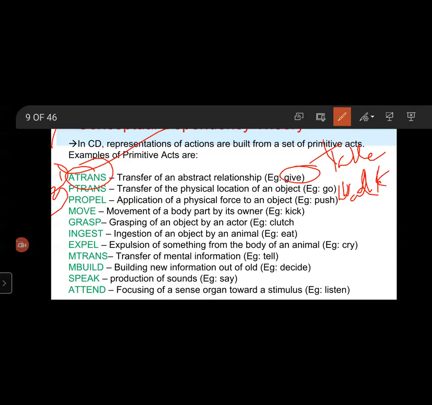Okay, P-trans: transfer of the physical location of an object or actor that requires an actor, object, and direction. Example, go. Next, propel: the application of physical force to an object, which means push or pull. Example, push or pull.